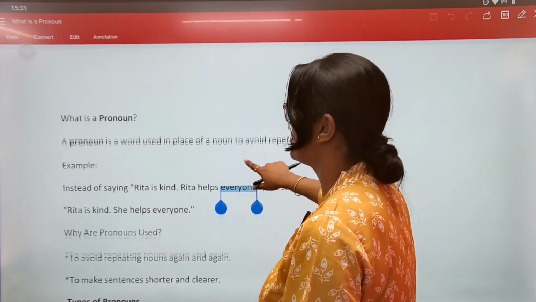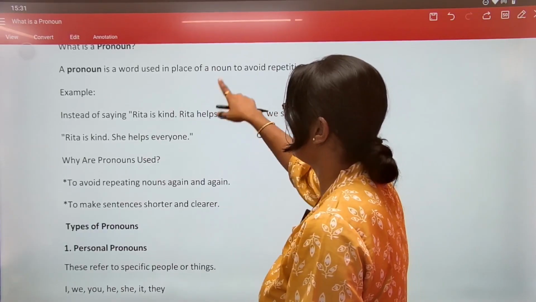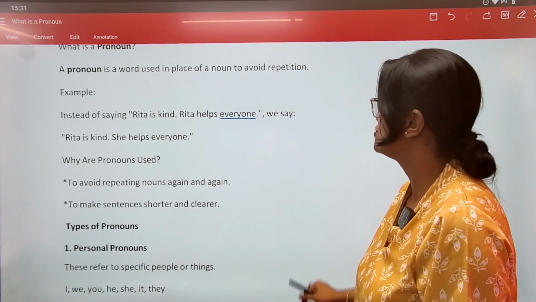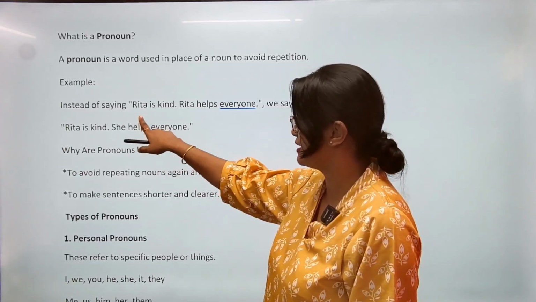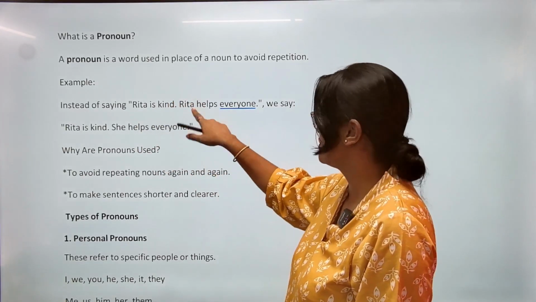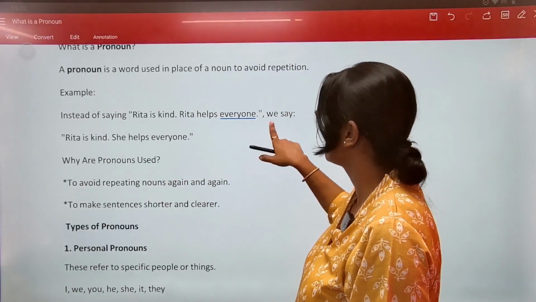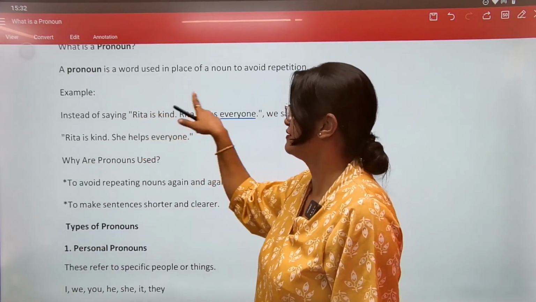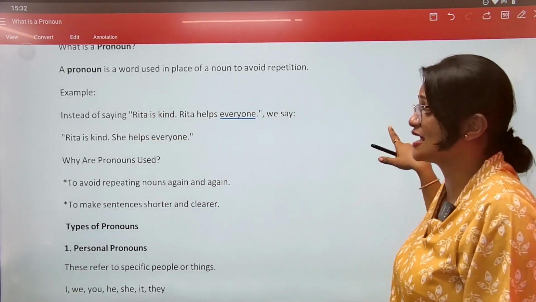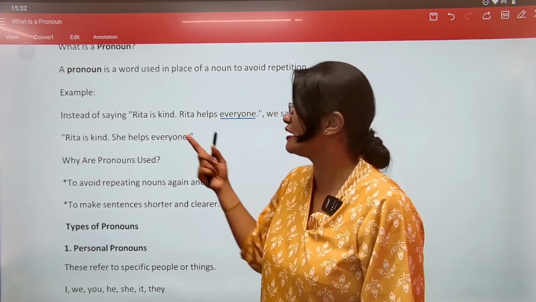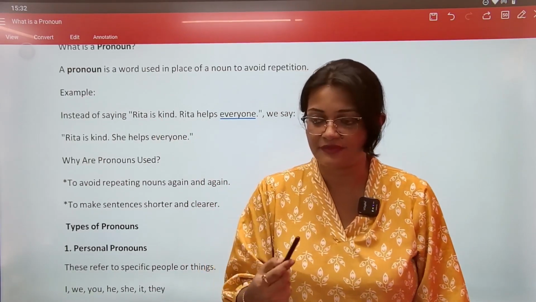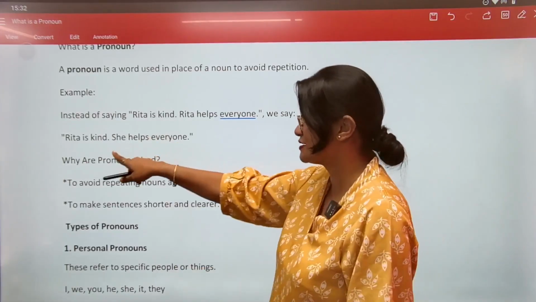And what is it? Pronoun is a word used in place of a noun to avoid repetition. Okay, for example, look, Rita is kind. Rita helps everyone. So if we are saying Rita every time, it sounds a little weird. So instead of using her name every time, we will use words like this: she.